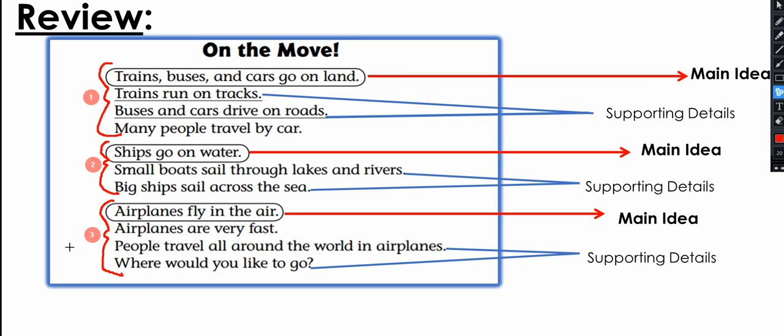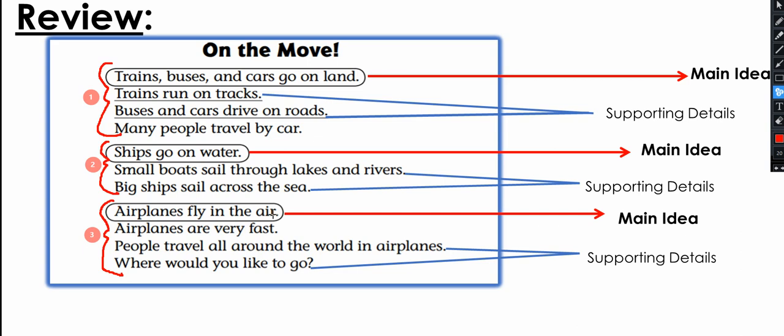The third paragraph, the main idea is airplanes fly in the air. This is the main idea. Talking about how can we move. See the title, on the move. How can we move on the air? Airplanes fly in the air. What other details can I have about this main idea?